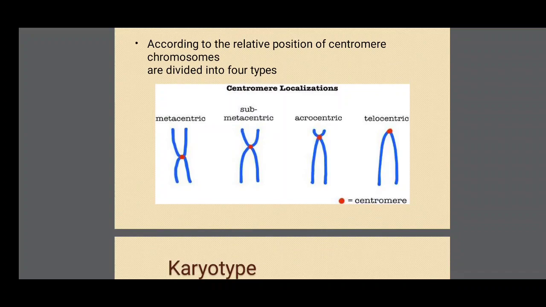In metacentric chromosomes at the time of anaphase, they appear V-shaped.